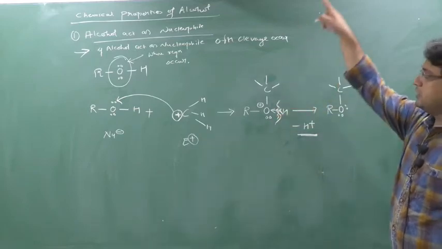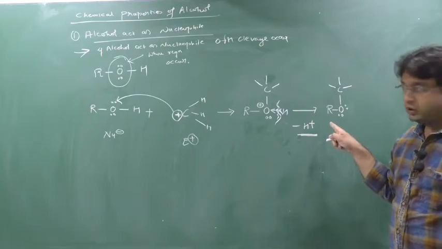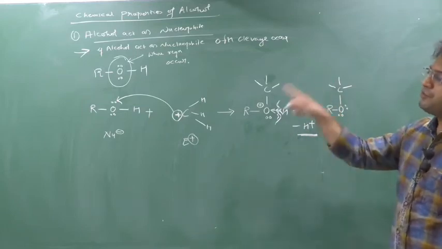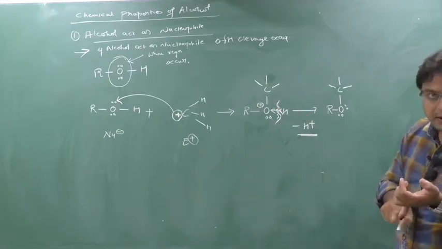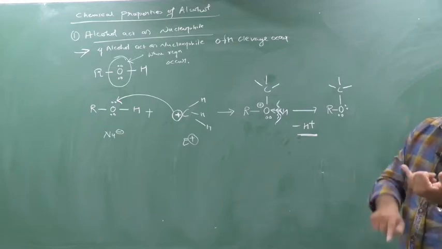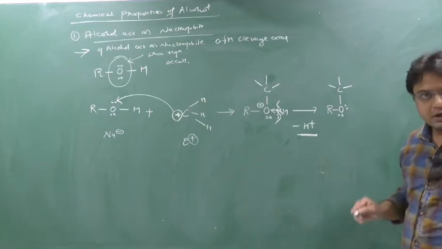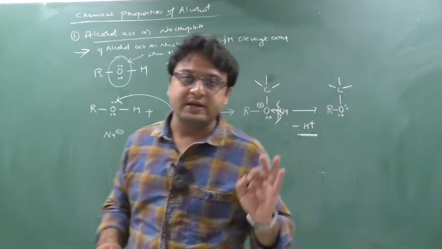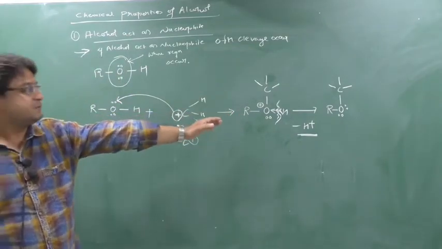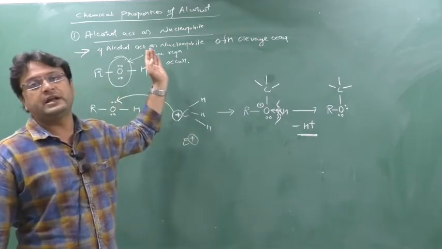So here the alcohol is acting as a nucleophile, and at the final step there is a release of H plus. That's why whenever alcohol acts as a nucleophile, alcohol will also show slightly acidic property. So that's why alcohol is slightly acidic. Clear? So alcohol is a slightly acidic substance. Why? You can prove it here. We know the acidic substances are the ones that release H plus. So it is clearly observed that H plus is released from alcohol while alcohol acts as a nucleophile.